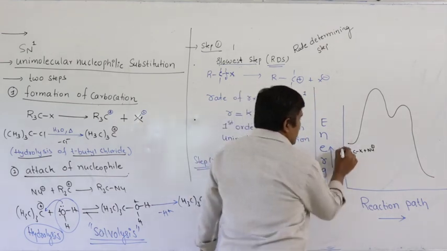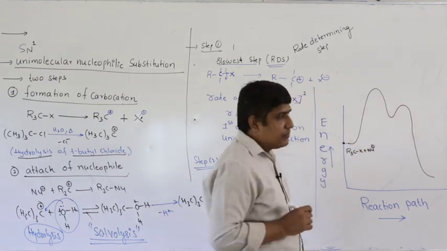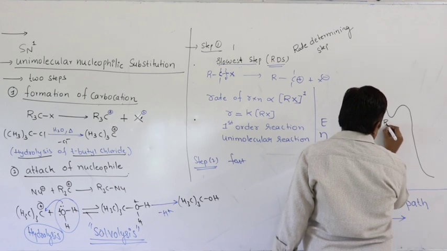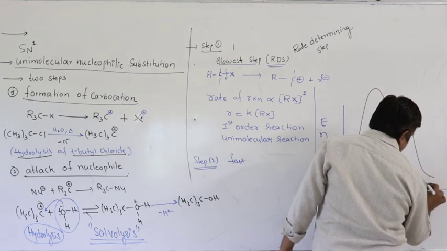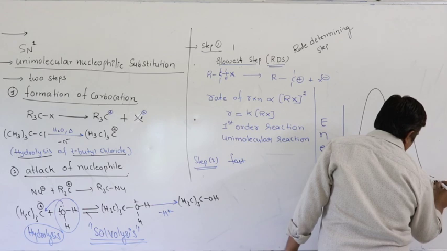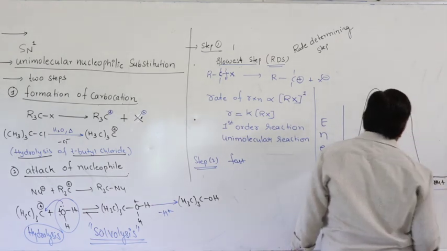This is the average energy of the reactants. Now here you will get the carbocation R3C plus, and here you will get the final products R3C-Nu plus X minus.